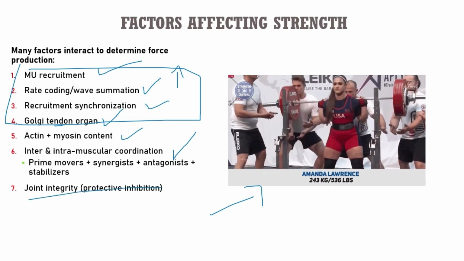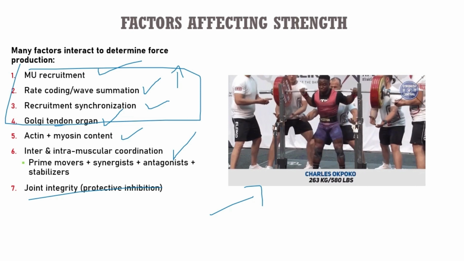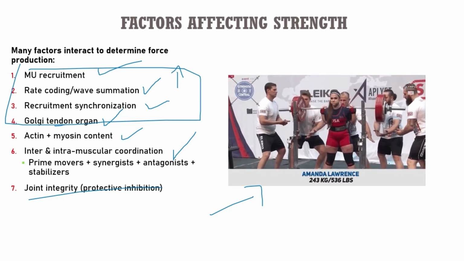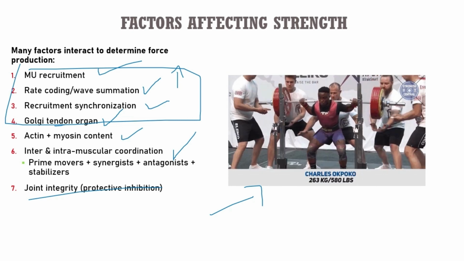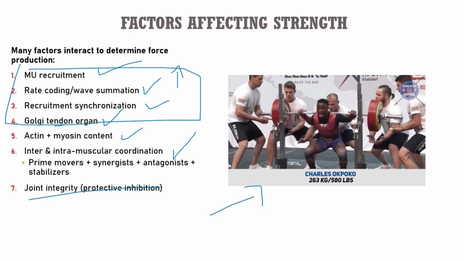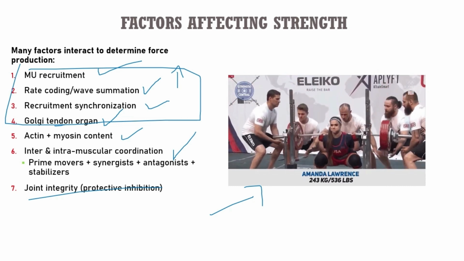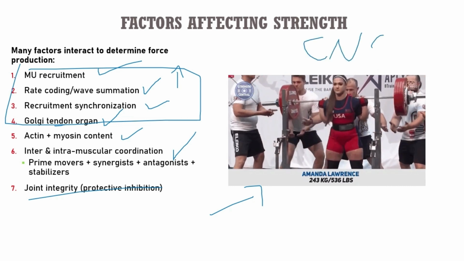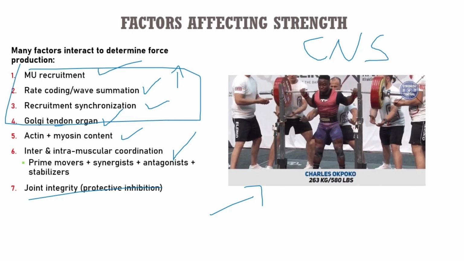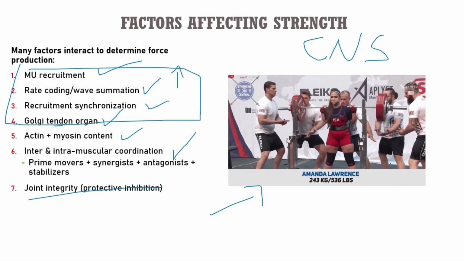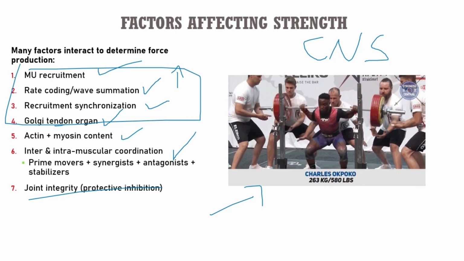Then we're also going to have this whole idea of joint integrity. Do we have the nervous system allowing our joints to accept these forces? There's a theory that, hey, if you have a little bit of instability, a little shoulder issue, maybe a little bit of a hip issue, when you go to exert these maximum forces, there's almost a CNS inhibition that says, no, we're not going to allow for all of that force production to go through that hip joint, because that hip joint is a little bit compromised right now. Obviously very tough to prove something like that, but it does make sense in theory.